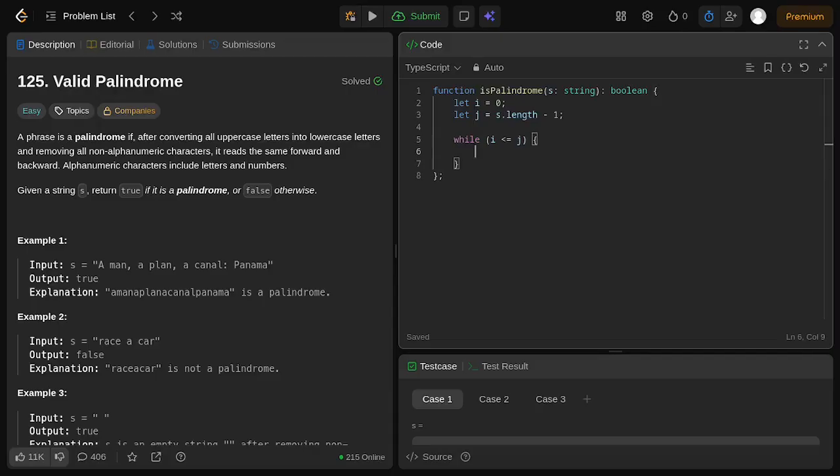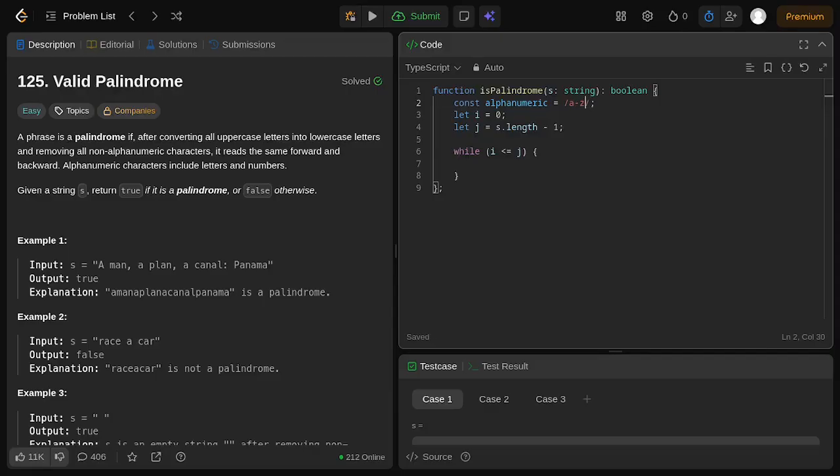If it is, then we can process the i and then process the j. But first we need to check if both i and j are alphanumeric characters. It is very simple by using a constant called alphanumeric, a regex, or regular expression. We can declare a regular expression between the forward slashes, I forgot what this kind of symbol is called, and we declare a to z in lowercase.